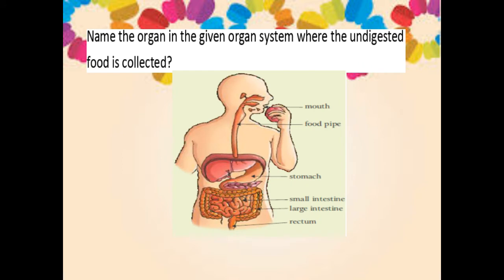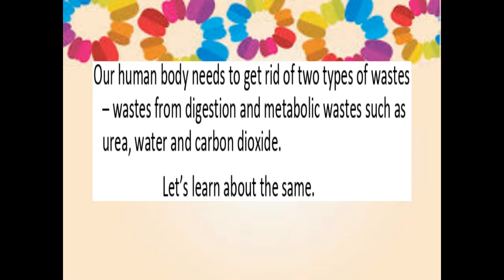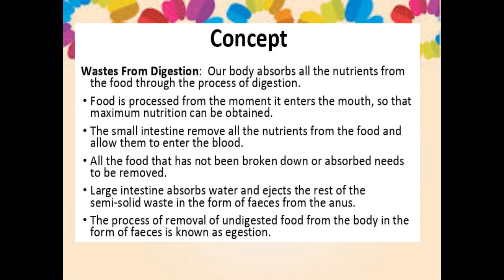Yes, it is large intestine. Very good. So, these are the different types of waste available. That is the waste from food and the metabolic waste. Right. So, the metabolic waste might be urea, water, and carbon dioxide. So, first, waste from digestion.